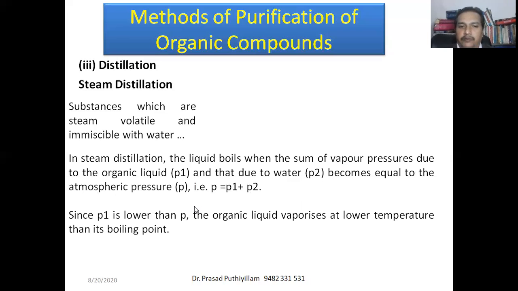If a liquid boils, then the vapor pressure equals atmospheric pressure. Water, P2, is already in gaseous state, therefore P1 is much less than atmospheric pressure.